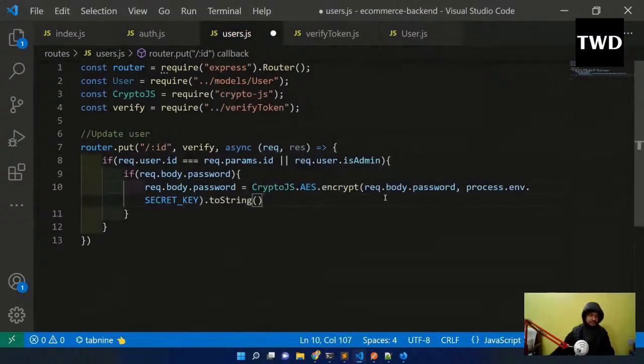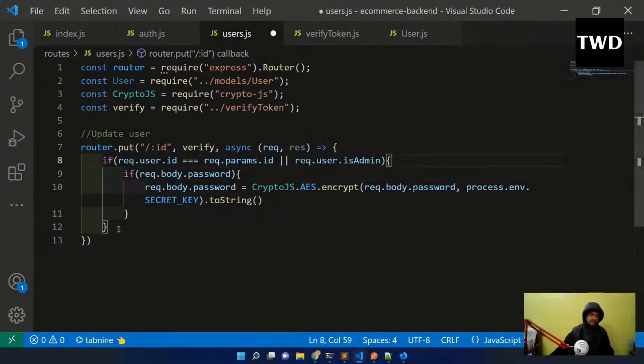CryptoJS.AES.encrypt, because we have to encrypt the password again with process.env secret and toString. We have to encrypt it again, because every time we are updating the user, we have to encrypt the password. Okay, and this if is ending here. We are sending this and we are encrypting this.